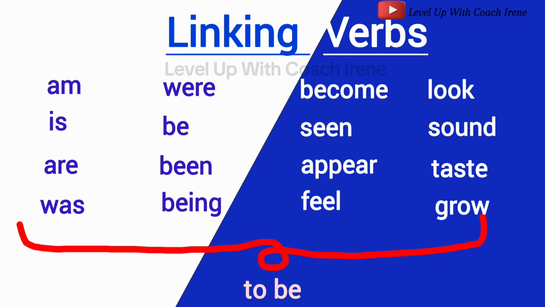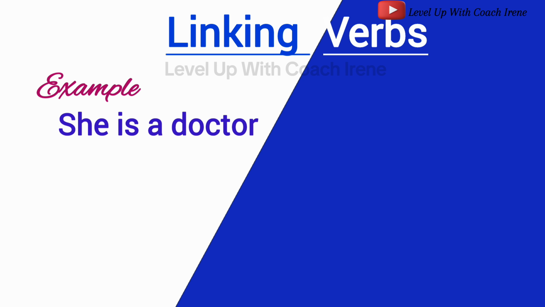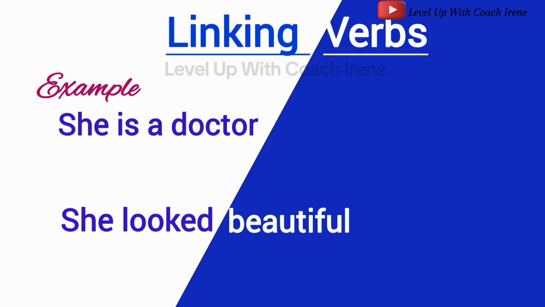Let's take a look at an example. She is a doctor. Is links she to the noun doctor, describing her state or identity. She looked beautiful. Looked here is the linking verb that linked the subject with the adjective beautiful.